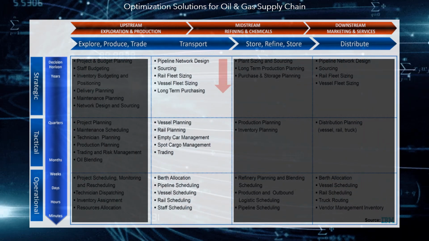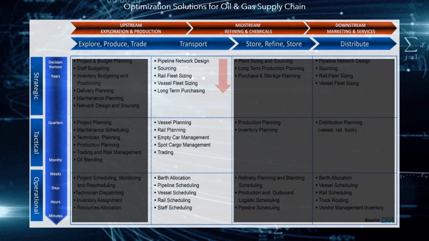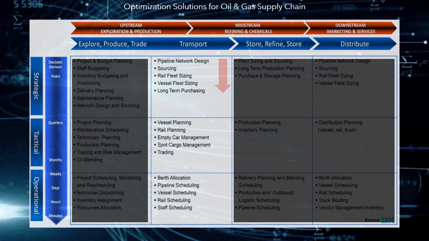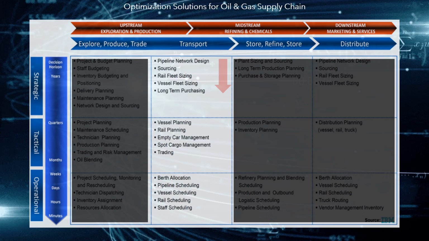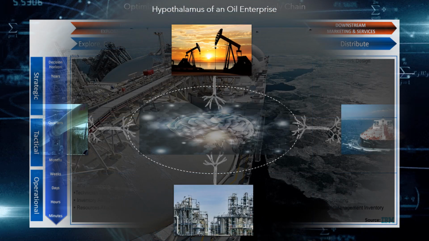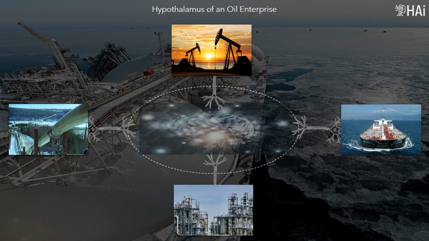Optimization solutions in the transport chain of petroleum products can be classified by their hierarchy: strategic, tactical, and operating. Several of these applications will be discussed below. Oil enterprise-wide optimization integrates mathematical models for each of the links in the oil supply chain, in such a way as to manage the planning of the supply chain with a holistic vision.